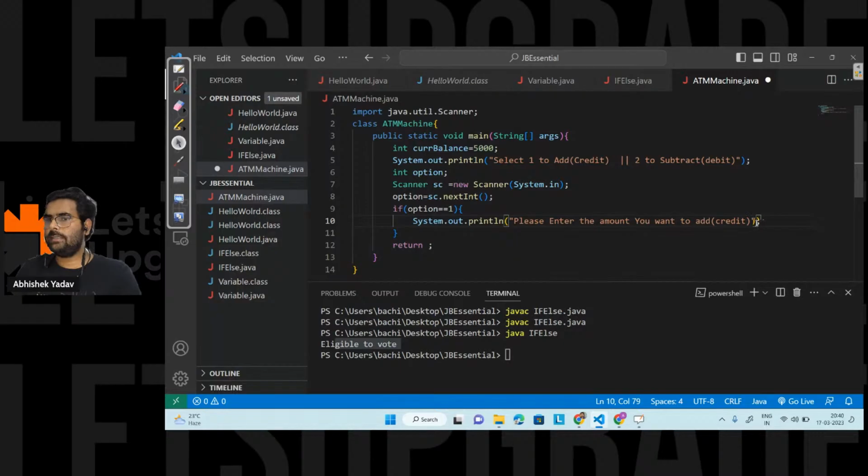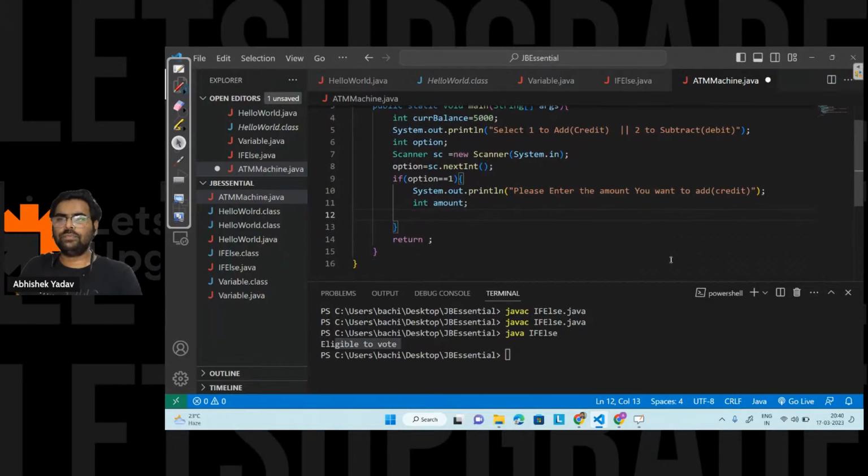After that, what will I do? I will create one variable to store the amount from the user. First I will declare a variable, that is int amount. After declaring the variable, the user will input something with the help of the keyboard, and that something will get stored inside the buffer.